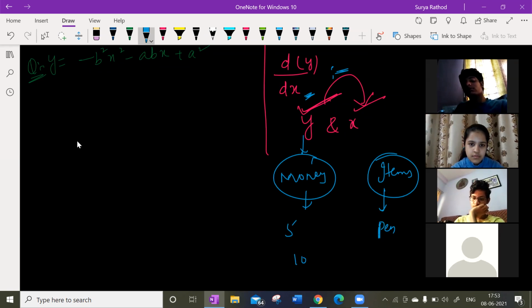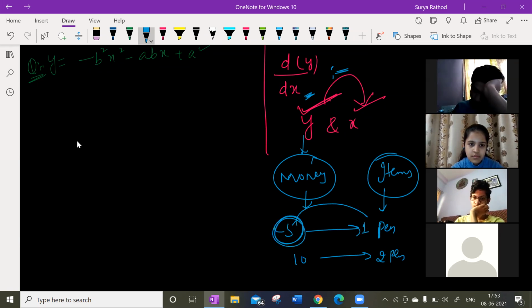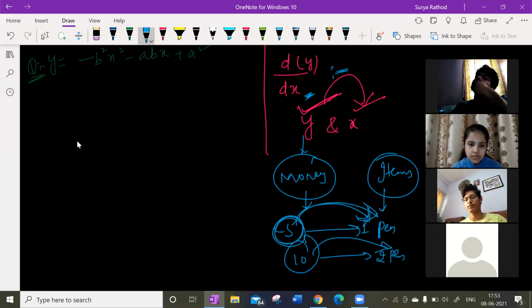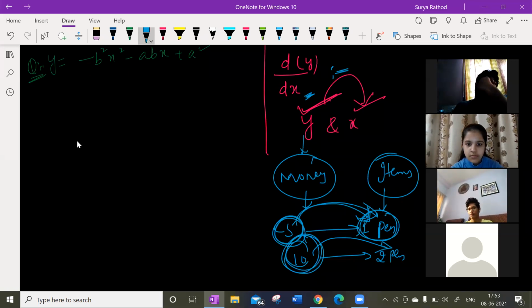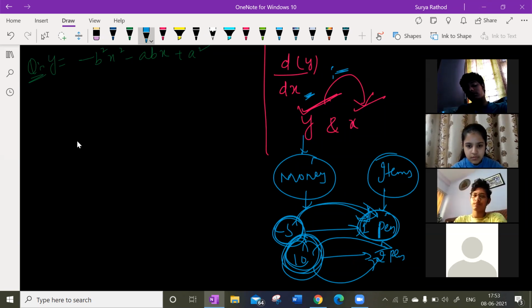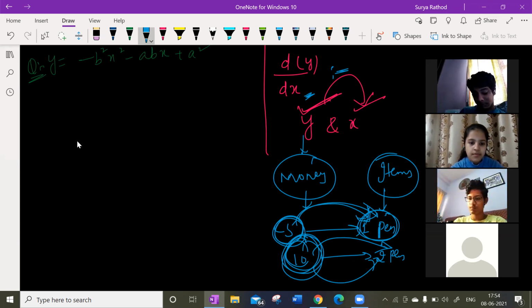If I increase the money, I'm going to buy two pens, guys, isn't it? So what exactly is happening? If I change this quantity, change occurs over here. When I have 5 rupees, I'm getting only one pen. If I have 10 rupees, I'm getting two pens. So if I make a change in one quantity, I'm getting a change in the other quantity. With respect to one quantity, the other quantity is changing. Understood, guys? That is the basic understanding of the definition of differentiation.